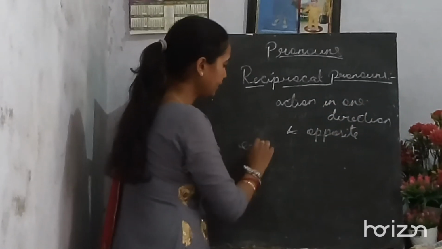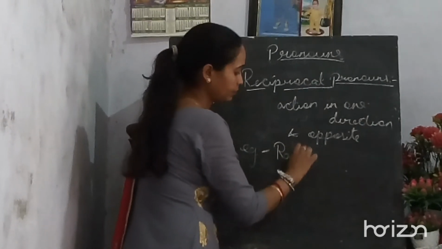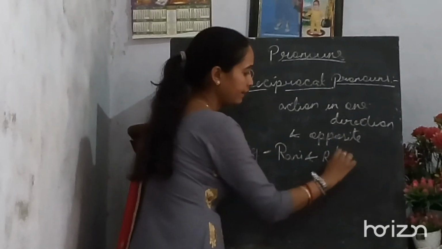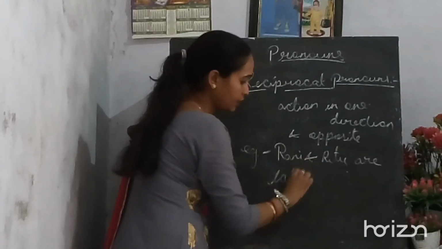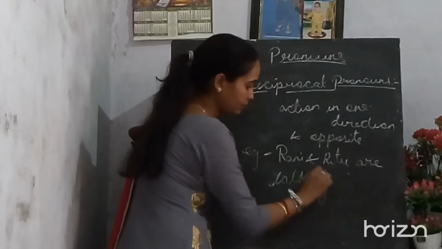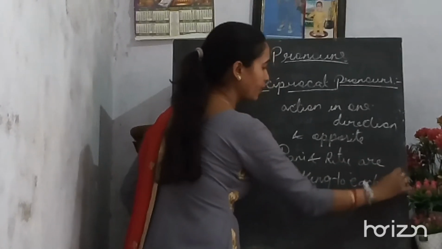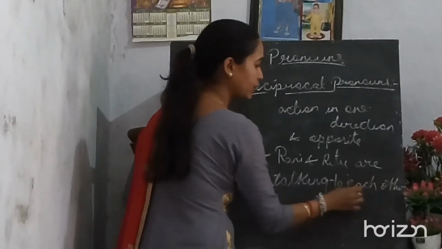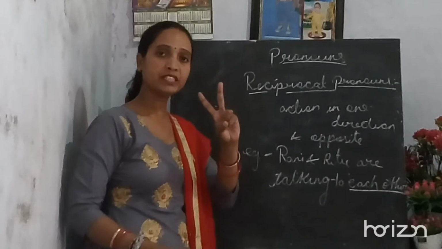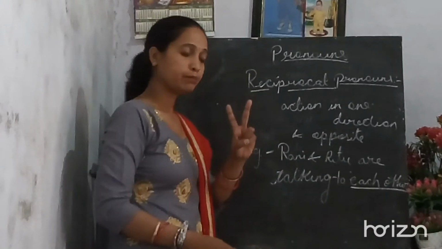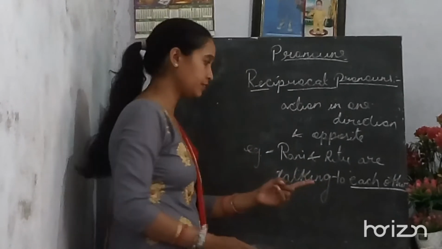We can understand this with an example: Rani and Ritu are talking to each other. Now, each other is a phrase which is used only for two persons, right? Only two persons. But what if it is more than two persons? Then you will be using one another.